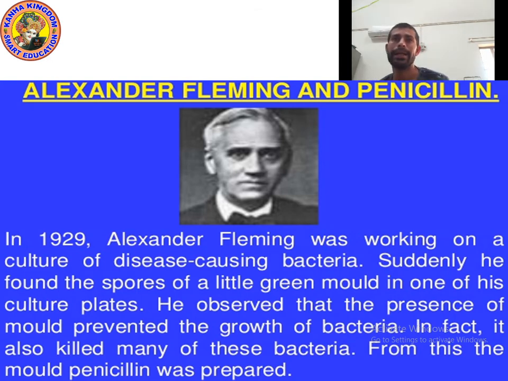So kids, how did Alexander Fleming prepare penicillin? He prepared it suddenly in 1929. He was working on disease causing bacteria. That time he saw the spore of green mold present in a culture plate. This spore of green mold prevented the growth of bacteria, stopped the growth of bacteria, and killed many of these bacteria. From this, the mold penicillium was prepared. I hope you understood. Now let's move on to the next point.